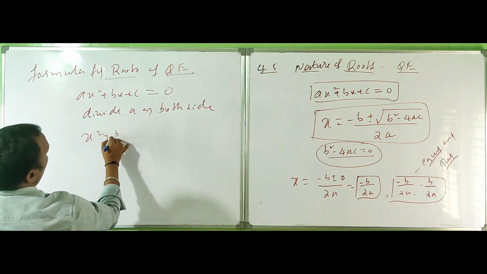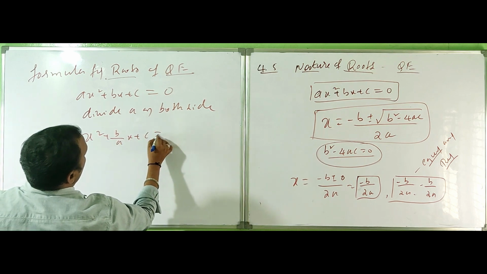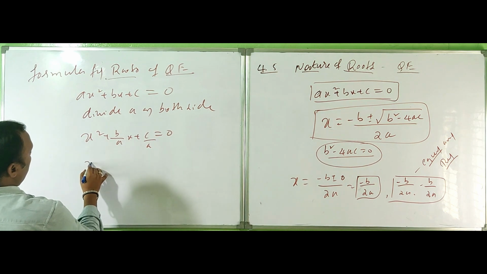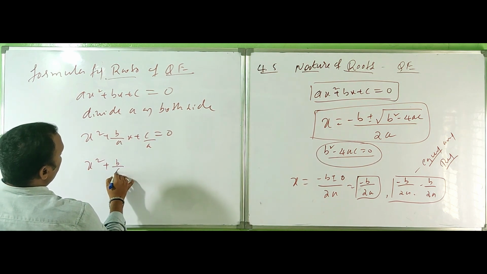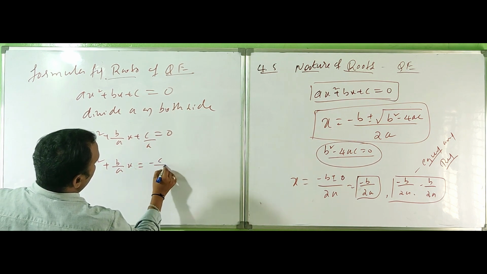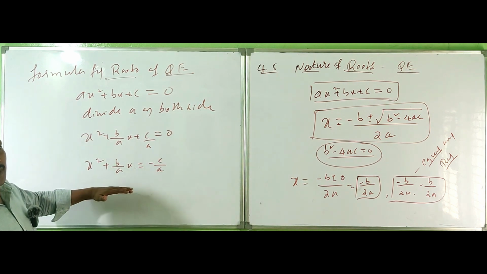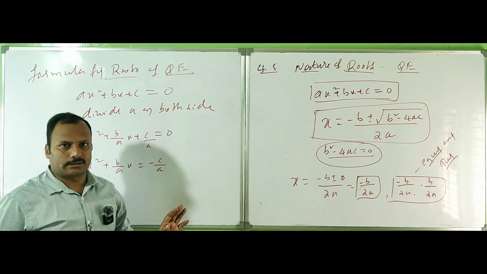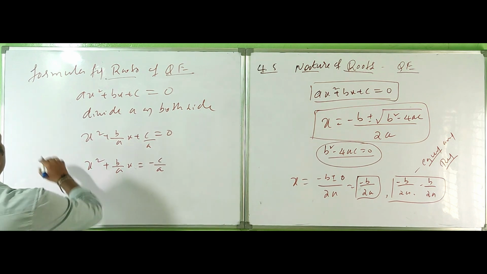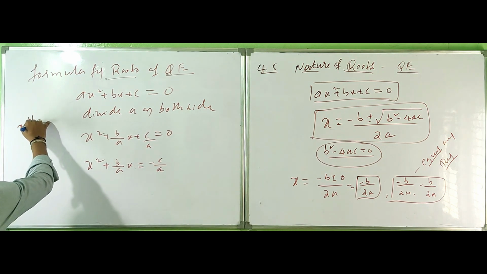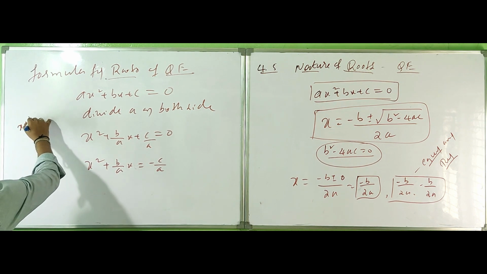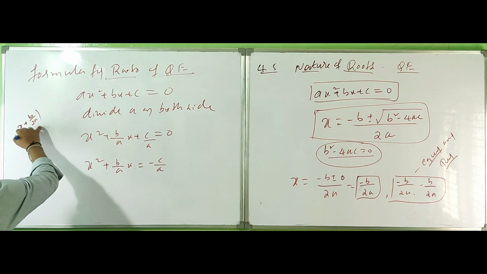What do we get here? x² + (b/a)x + c/a = 0. Then send c/a to the right side: x² + (b/a)x = -c/a. Now we have to make this a complete square. So let's consider (x + b/2a) whole squared.